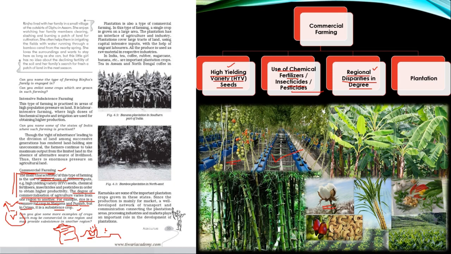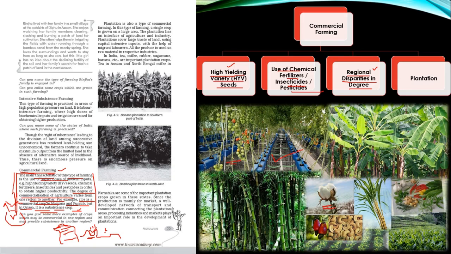Therefore, one region is specifically known for commercialization of one type of crop. So this statement, the degree of commercialization of agriculture varies from one region to another, can also be asked for 3 marks or 5 marks. Justify the statement, elaborate the statement, explain the statement, anyhow they can ask you. And they have also given a very simple and beautiful example over here.